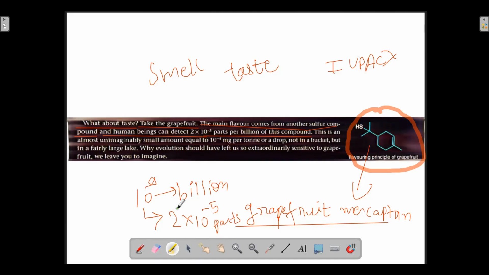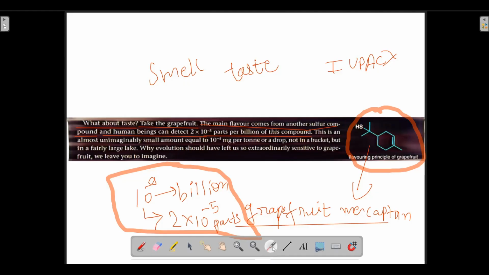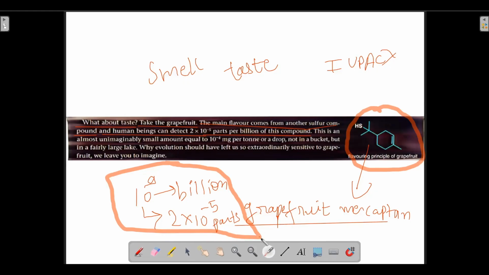Humans can detect this little. Now what is the meaning of this? The author himself has told us the meaning: 2 into 10 to the power minus 5 parts per billion. Per billion means per 10 to the power 9. This is an almost unimaginably small amount, equal to 10 to the power minus 4 milligram per ton.